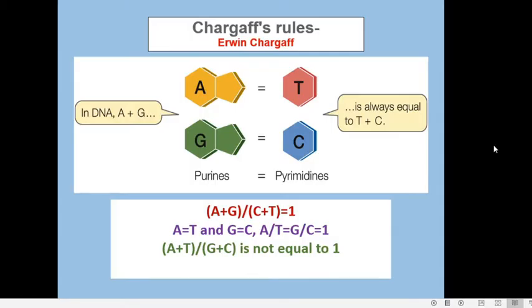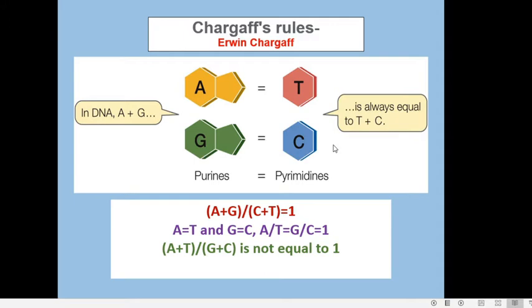The Chargaff rule was proposed by Erwin Chargaff, which states certain relationships between the nitrogen bases present in DNA, the concentration of nitrogen bases present in DNA. This rule essentially states that in the DNA of any particular species, there should be a 1:1 stoichiometric ratio between purines and pyrimidines.